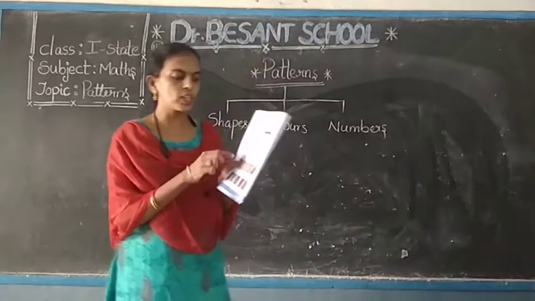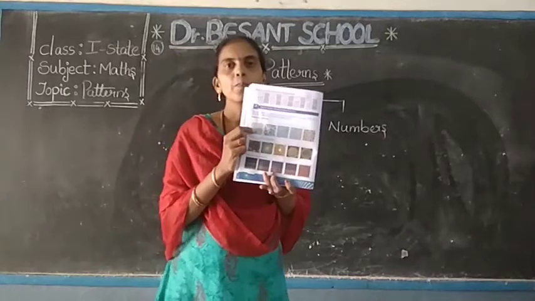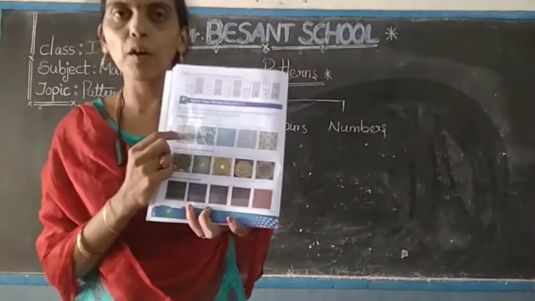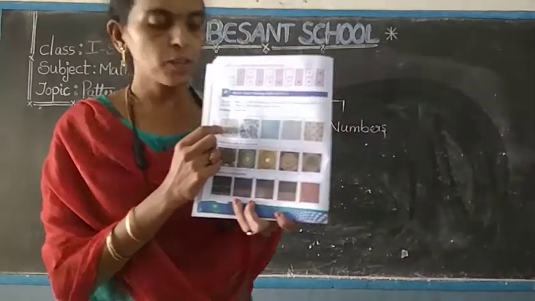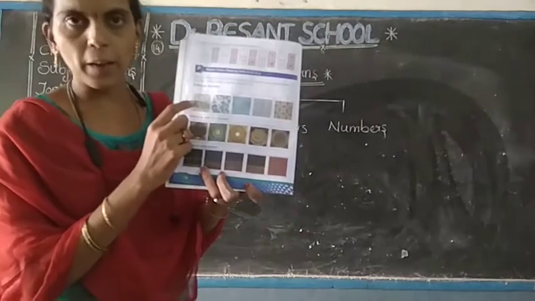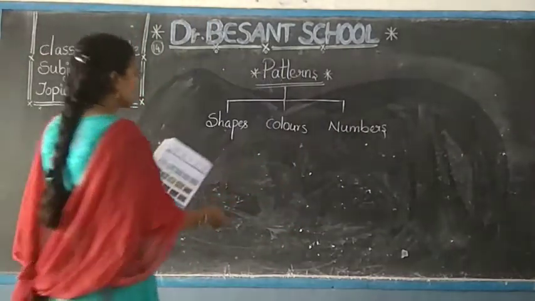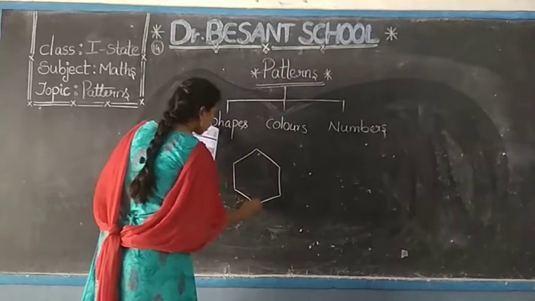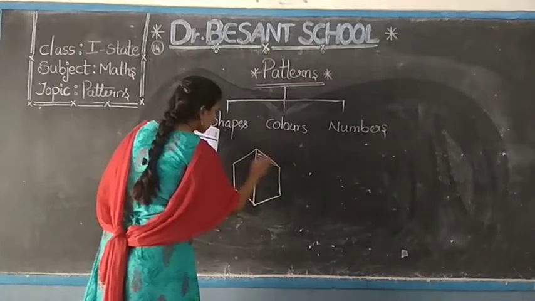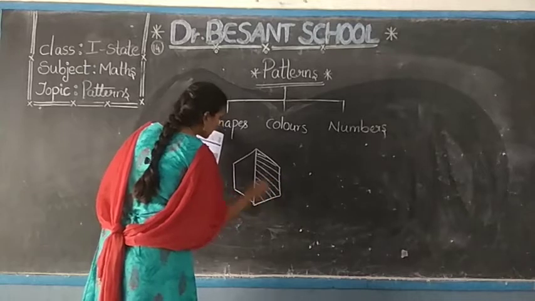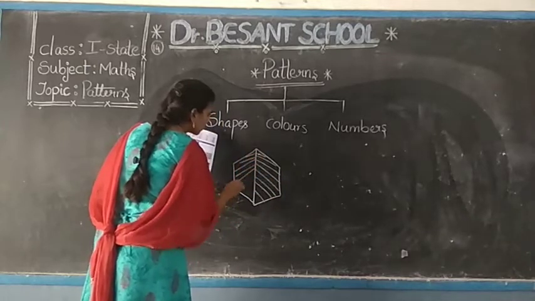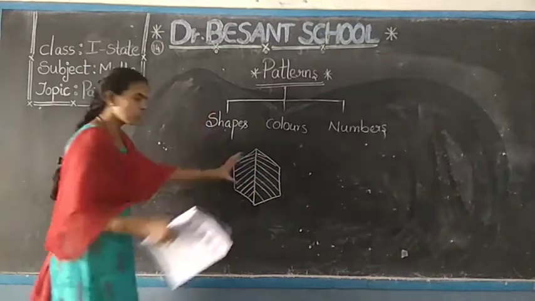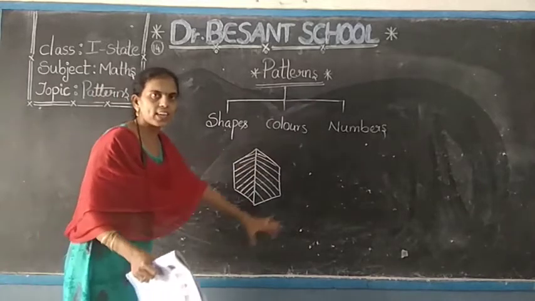See the first picture, children, in your textbook. See how he has followed the pattern here. He has followed a hexagonal shape. In that he has given the lines like this. So entire tile he has designed with this pattern, isn't it? Because this is the shape repeated over all the tile.